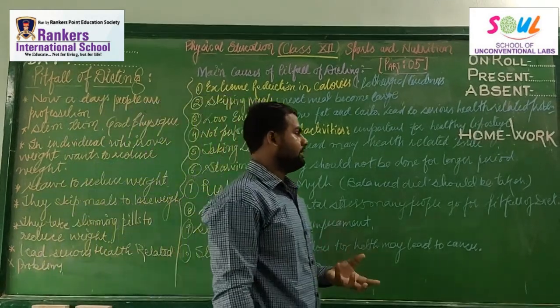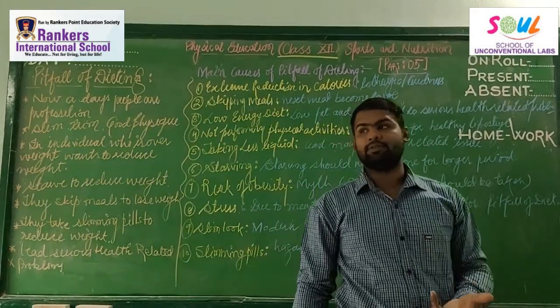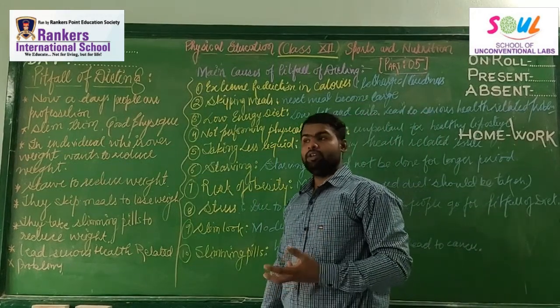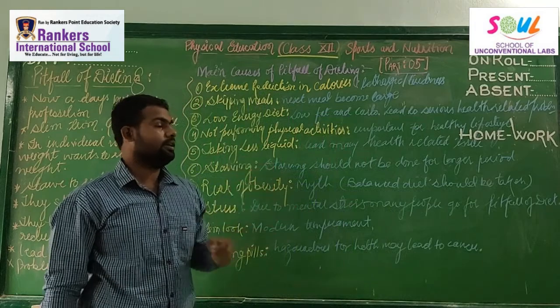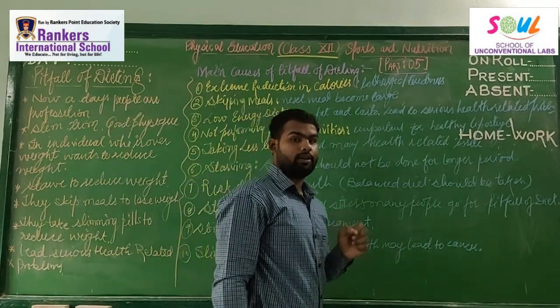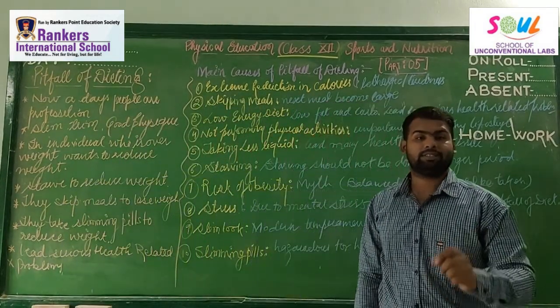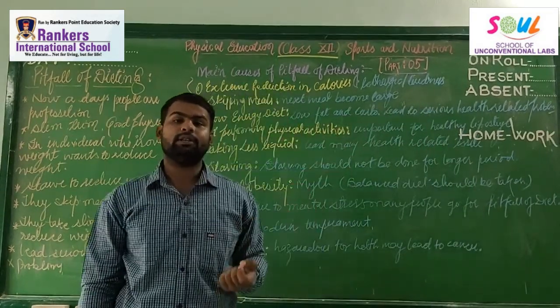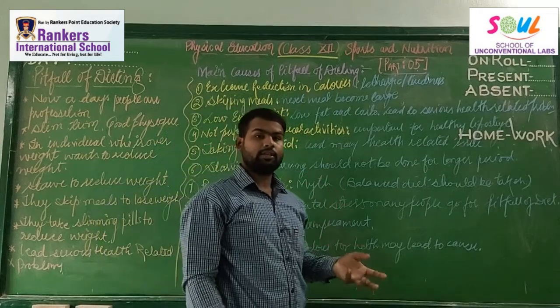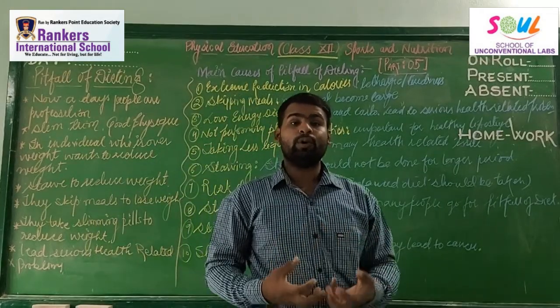Next is not performing physical activities. Sometimes people generally say that I have a hectic lifestyle, I have a lot of work. So these excuses are lame, these will not work. It is very, very important for an individual to do physical exercise on a regular basis. See, each and every muscle needs exercise so that the muscles can grow in a sequential manner.